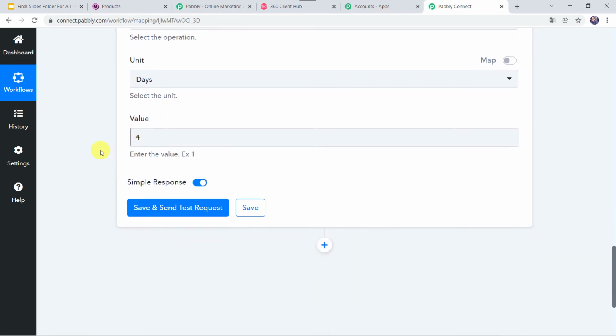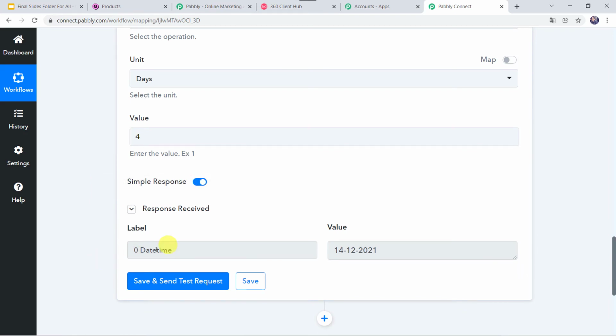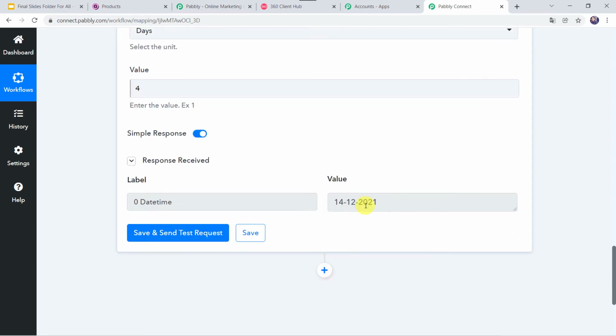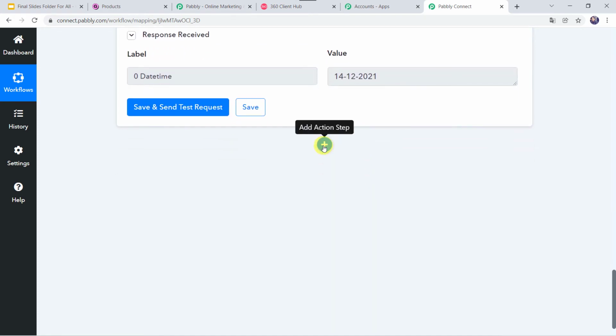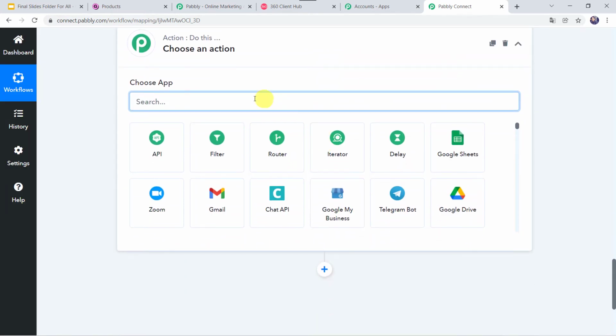Okay, and now let's click on save and send test request. And here we can see date time as 14th of December 2021. Okay, so 10th of December has become 14th. So we have got our expected delivery date. Now we want to send a WhatsApp message regarding the order confirmation message to the customer. For that, come to this plus sign and click on add action step. In the action window, we have to select 360 dialog.